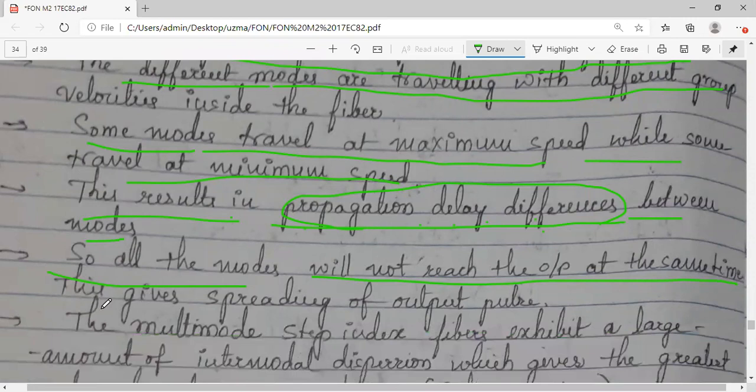This gives a spreading of the output pulse. They will not all come at once; they will take their own time. There will be a delay, again we call it a group delay. Because of this delay, the spreading of the output pulse occurs.